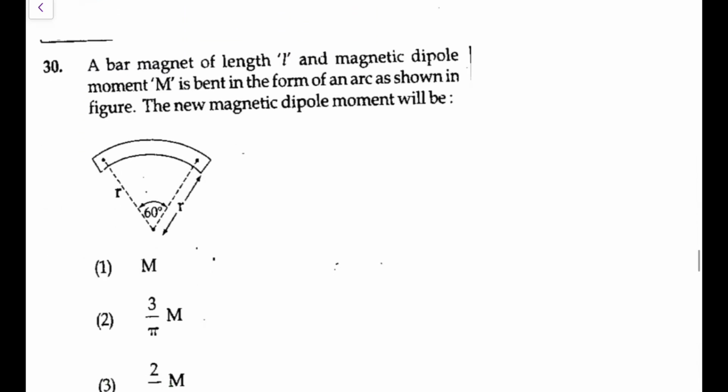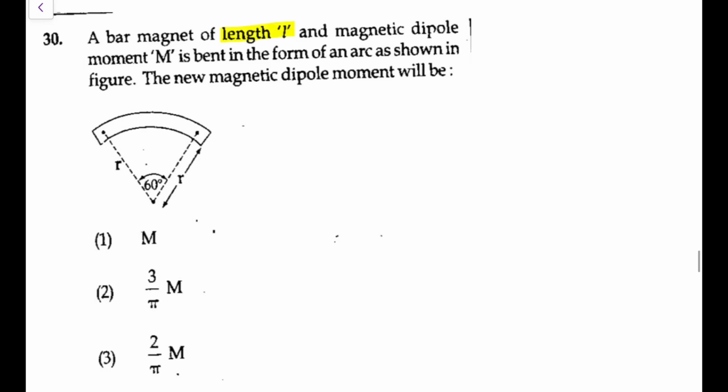Next, this one was also a nice question. You have a bar magnet of length L, magnetic dipole moment M, bent in the form of an arc as shown in the figure, subtending angle 60 degree at the center. The new magnetic moment is? So here the logic we will use is M is proportional to the separation. Initially the separation is L, now the separation would be, let me call it L dash. So this is R and R. So what would be L dash?